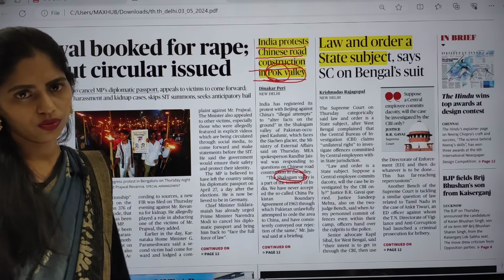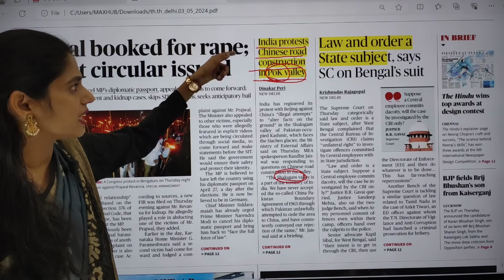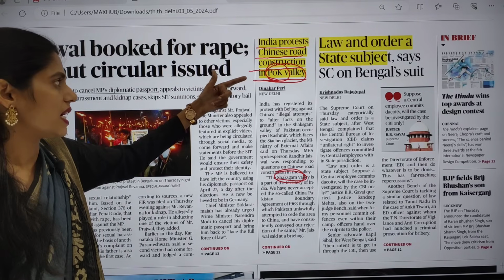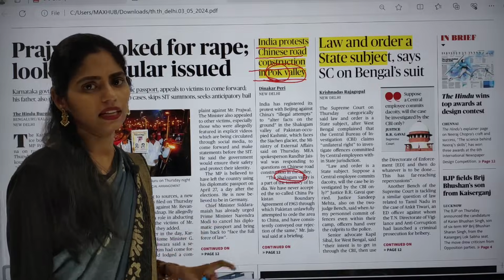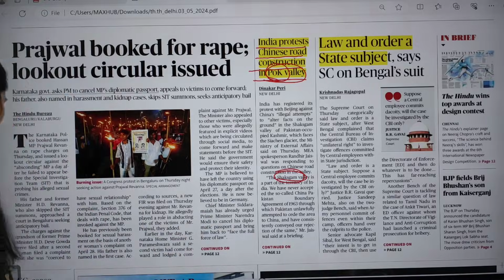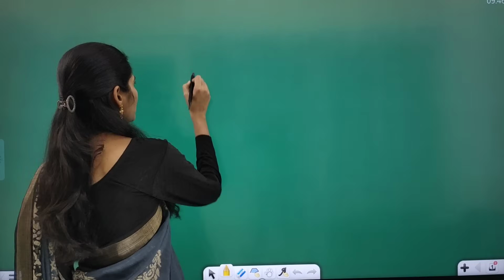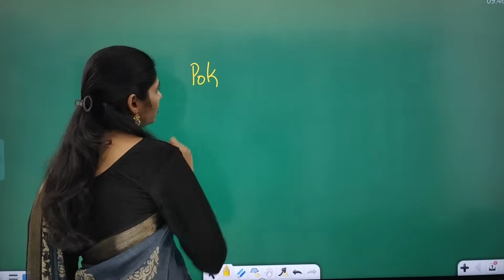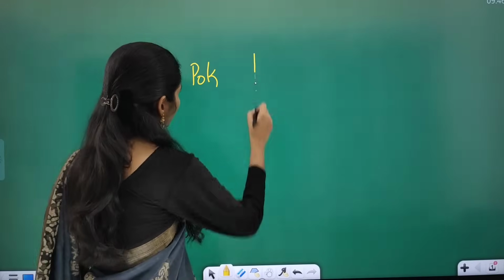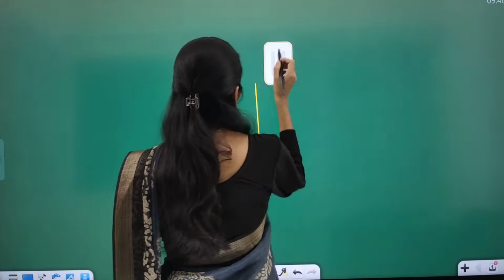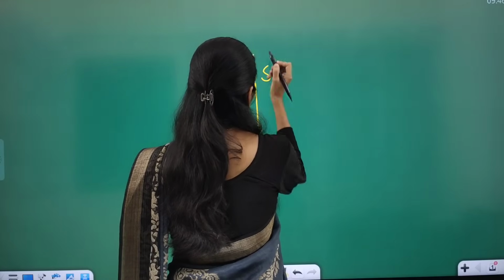So why is it in news? Why is India protesting Chinese construction in this Shaksgam Valley? You have to know the background, so let us see the dimensions. The first keyword is POK, and the next one is POK Valley.